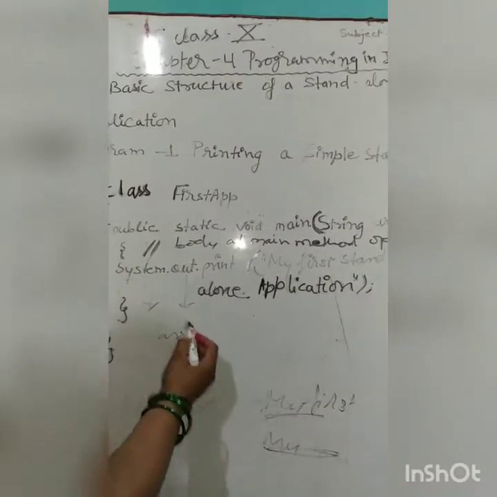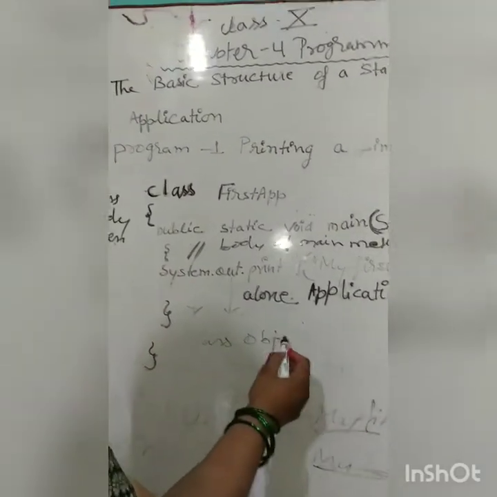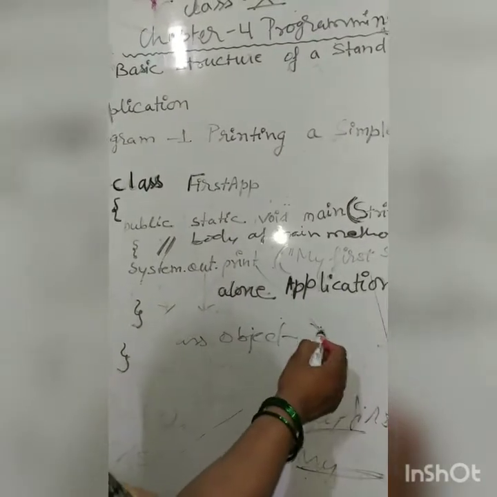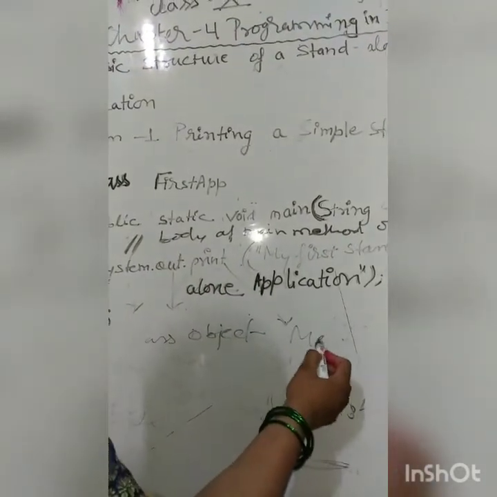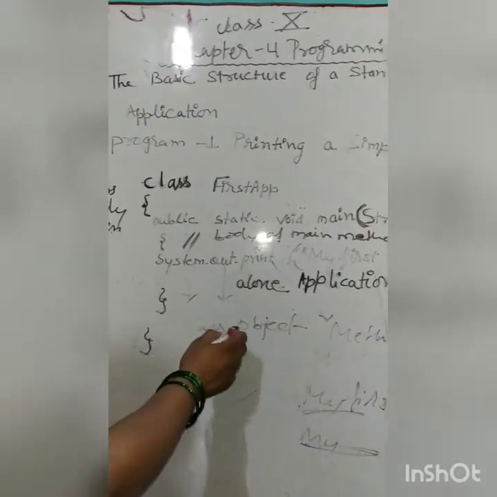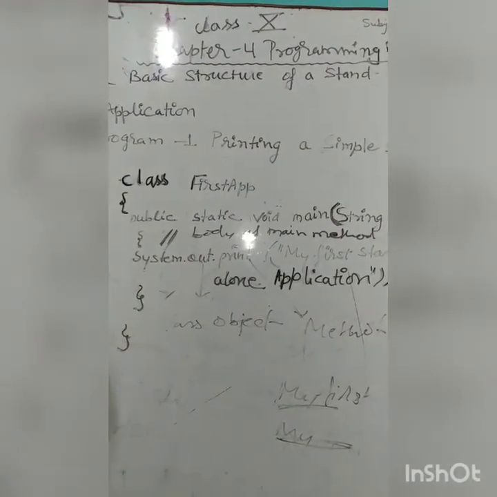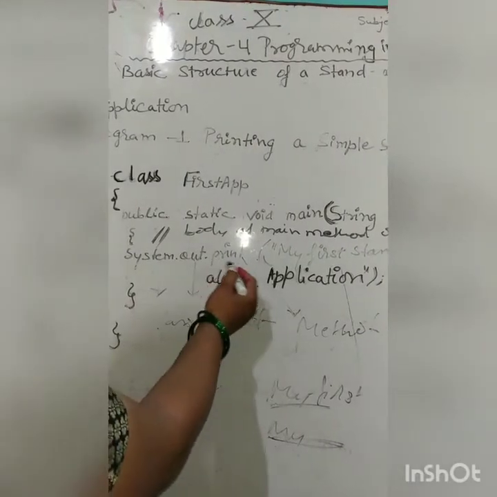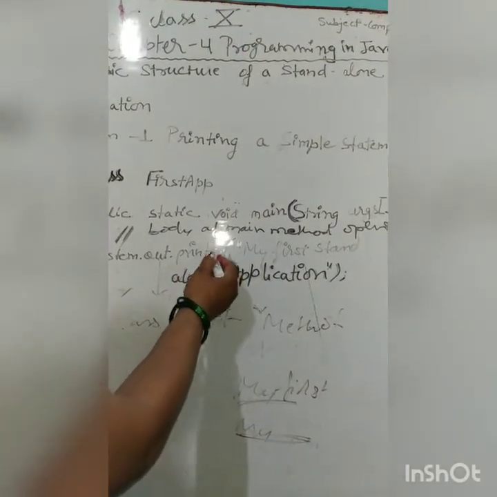What is the object? Out is an object. And what is print? Print is a method name. Clear? System is a class, out is an object, and print is a method. Clear? And the print method or println method, whatever you use,